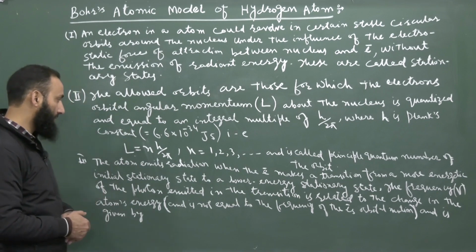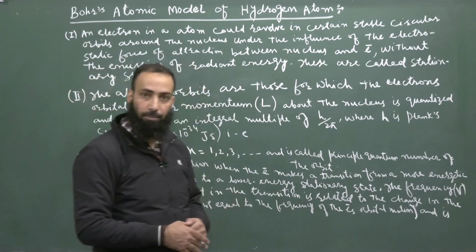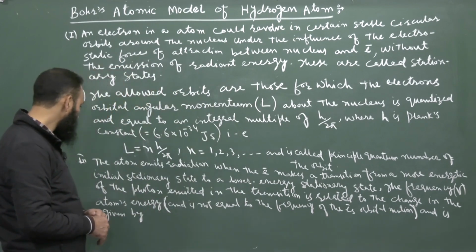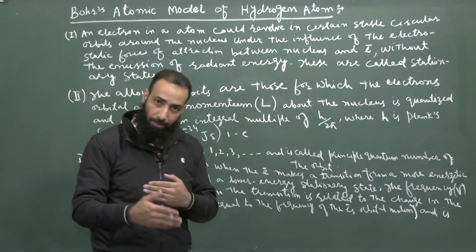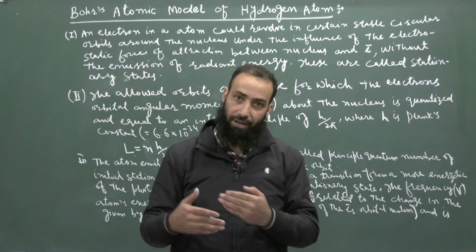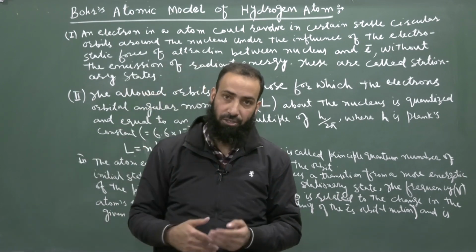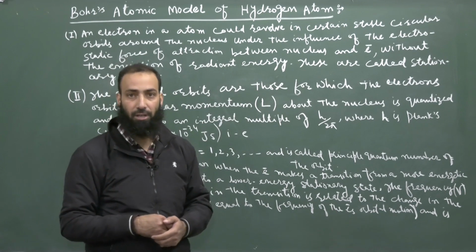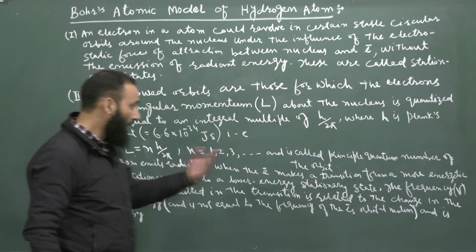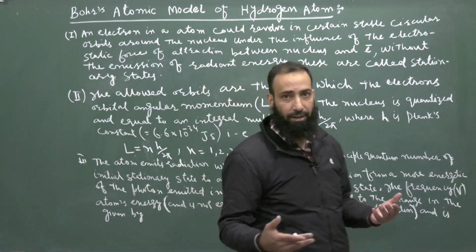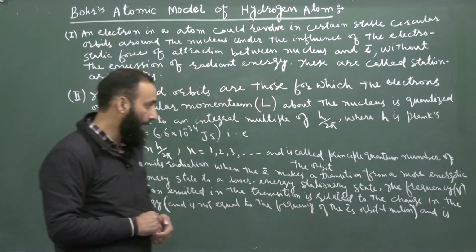Now we will discuss later how Bohr's model explains the line emission spectra of the atoms. When an electron in an atom makes a transition from some initial higher energetic stationary state to some lower stationary state, it emits a radiation. Now, how can we calculate the energy of that radiation? How can we calculate the frequency of the photon that is emitted by the atom?